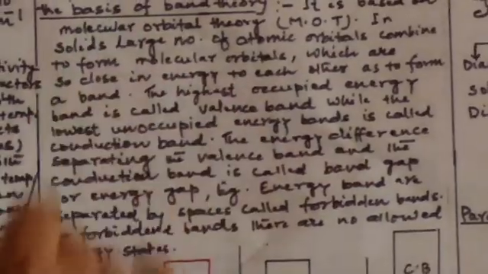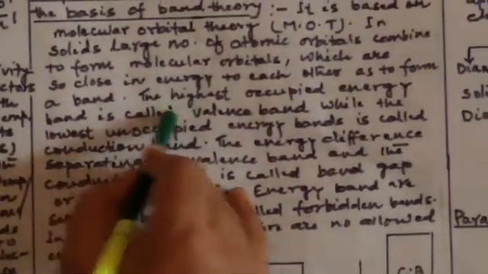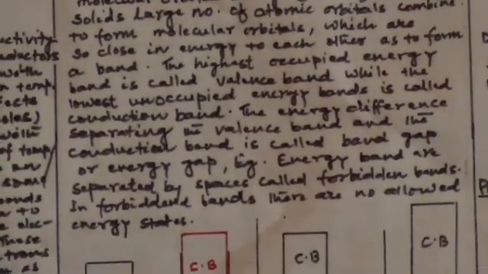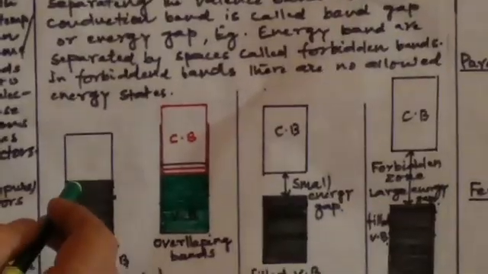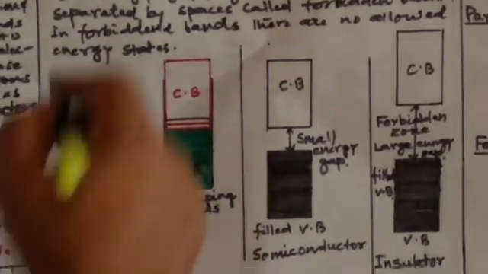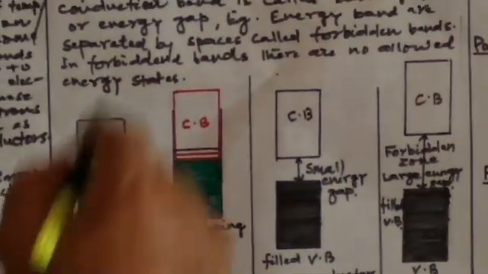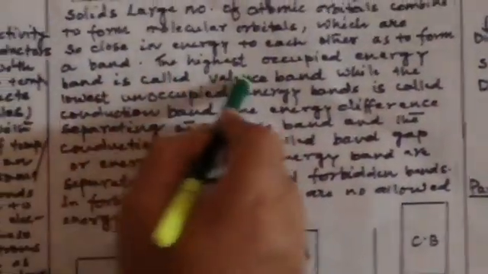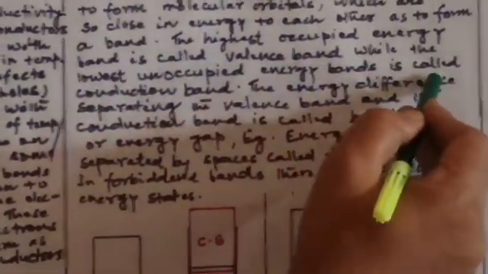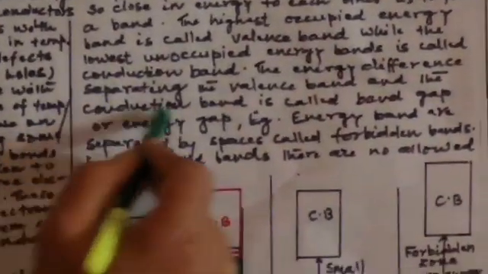The occupied energy bands are called the valence band. Fully filled molecular orbitals are called the valence band, and empty molecular orbitals are called the conduction band. So the highest occupied energy band is called the valence band, while the lowest unoccupied energy band is called the conduction band.